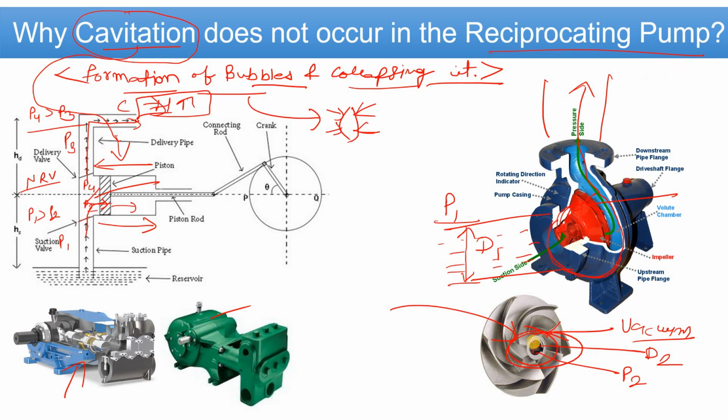That's why cavitation problems don't occur mainly in the reciprocating pump, but in the case of the centrifugal pump this happens at the impeller eye. I hope you are getting my point. So that was the answer to this question: why cavitation doesn't occur in the reciprocating pump.